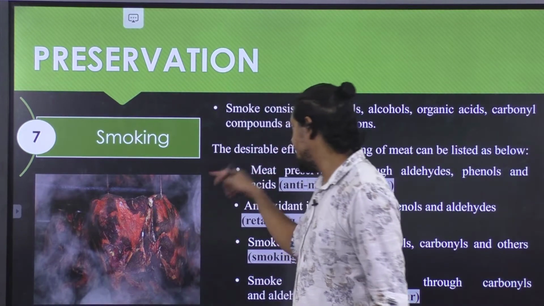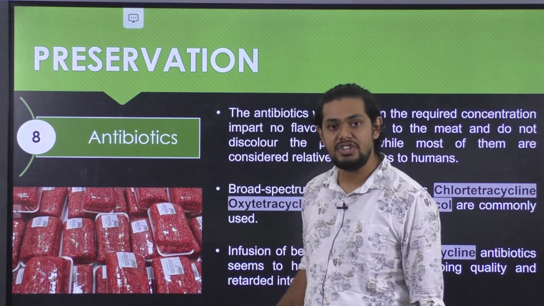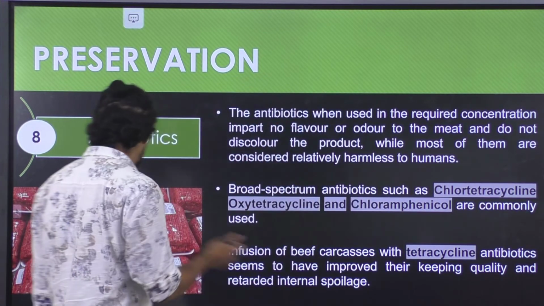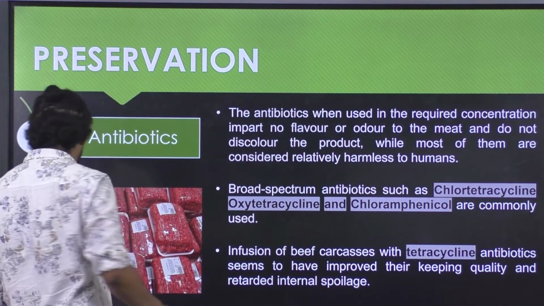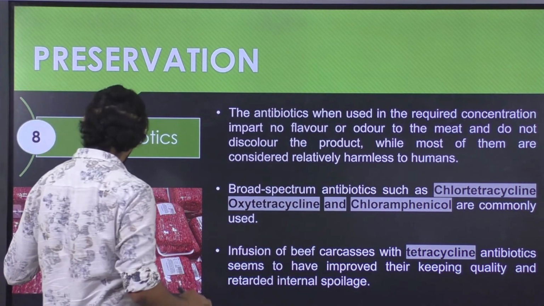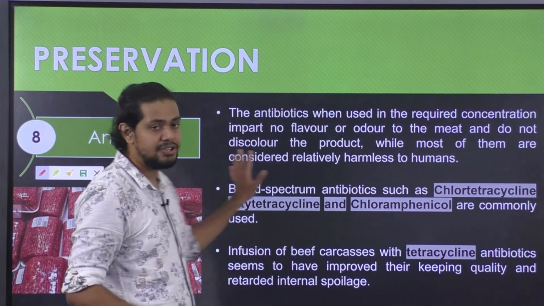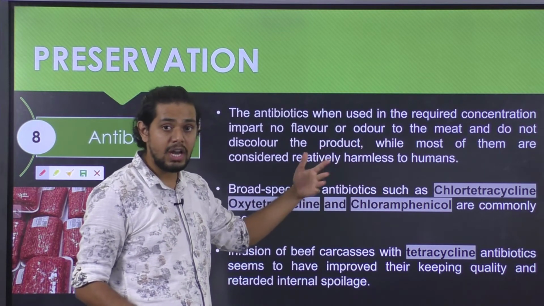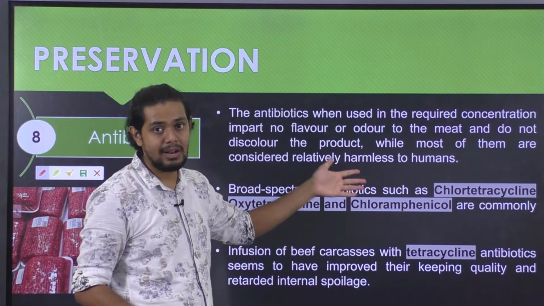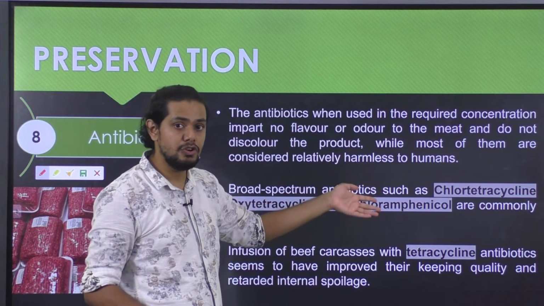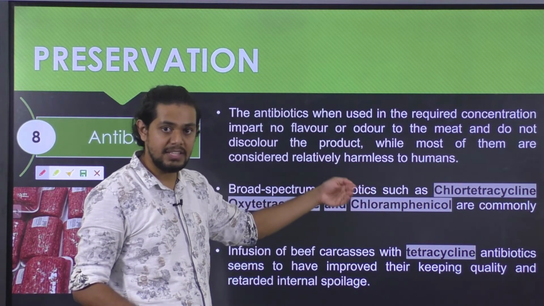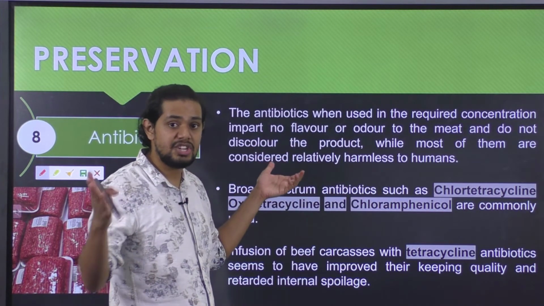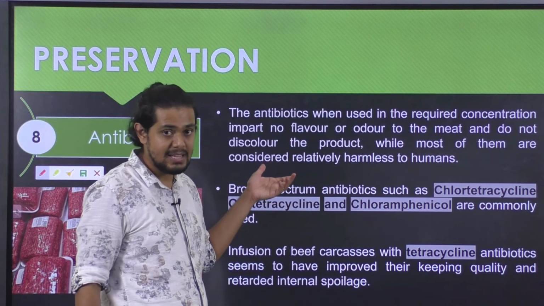The next important type of preservation technique can be the addition of antibiotics. The traditional way of addition of antibiotics: one thing we have to understand here is that the addition of the antibiotic to the meat as well as meat product, or directly injecting it into an animal, or lending it to be consumed via other food materials, will eventually have an effect on the preservation of the meat as well as meat product.